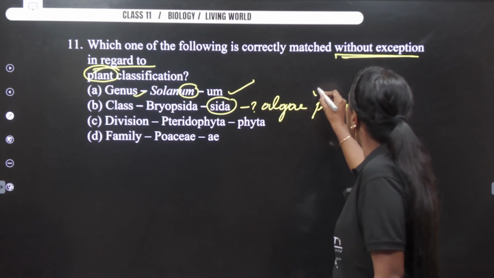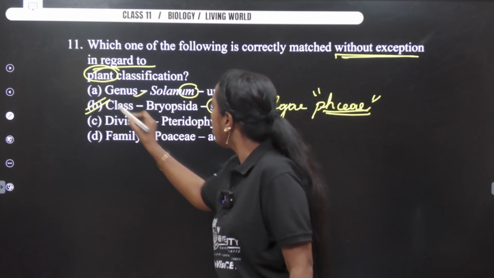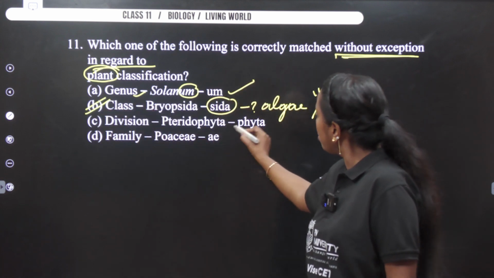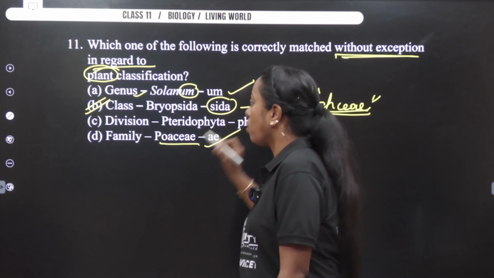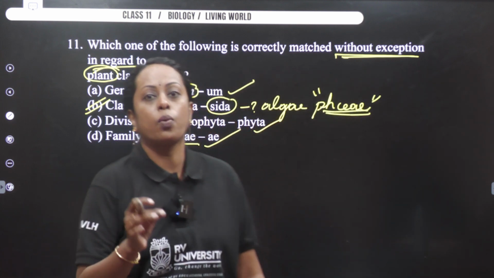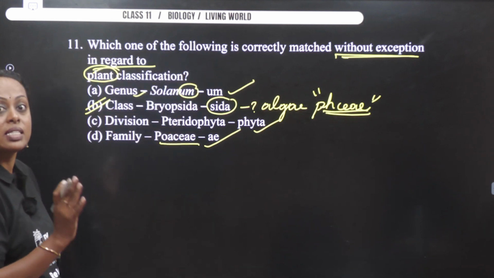Phyceae. So I'm marking option B. Whereas division is correct with phyta and family Poaceae. It's also correct. So the answer for this particular question becomes option number B because the question told exception.